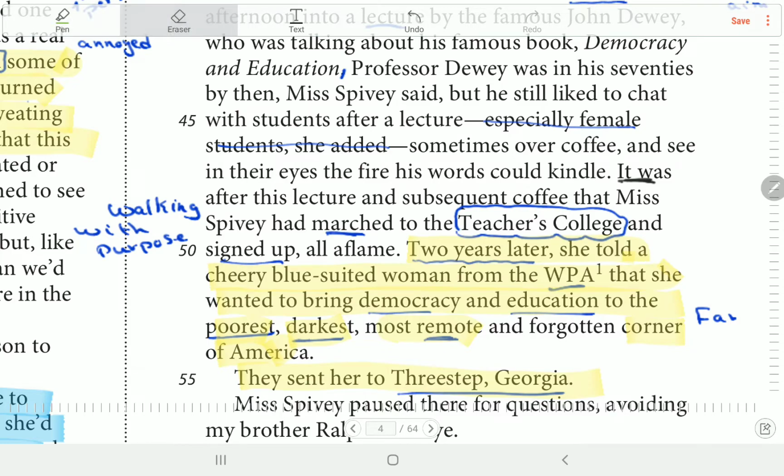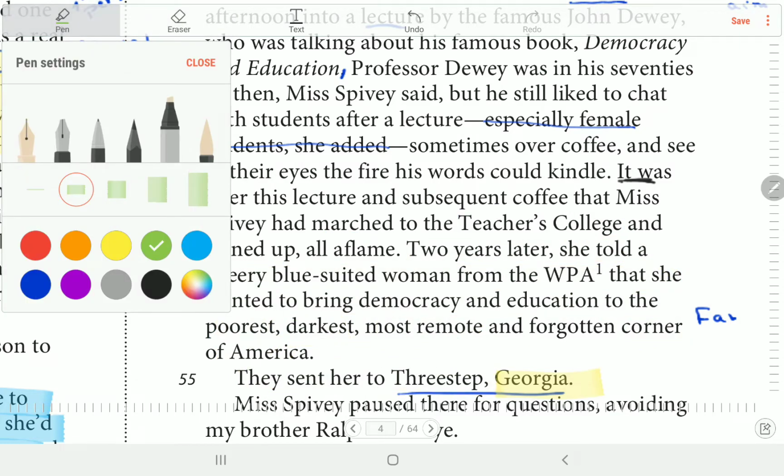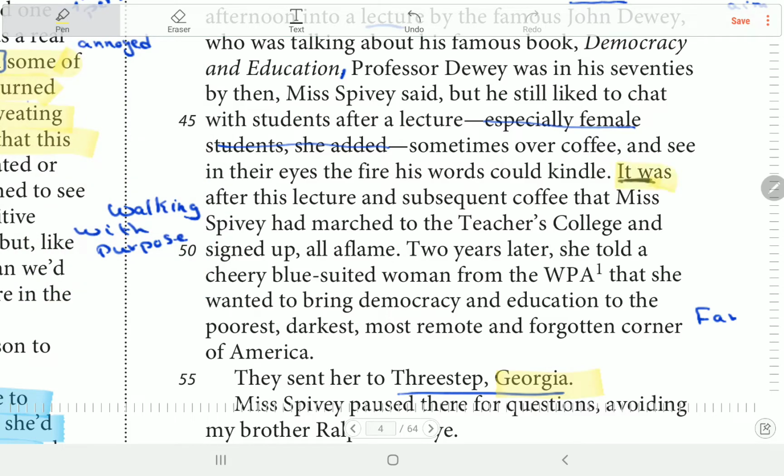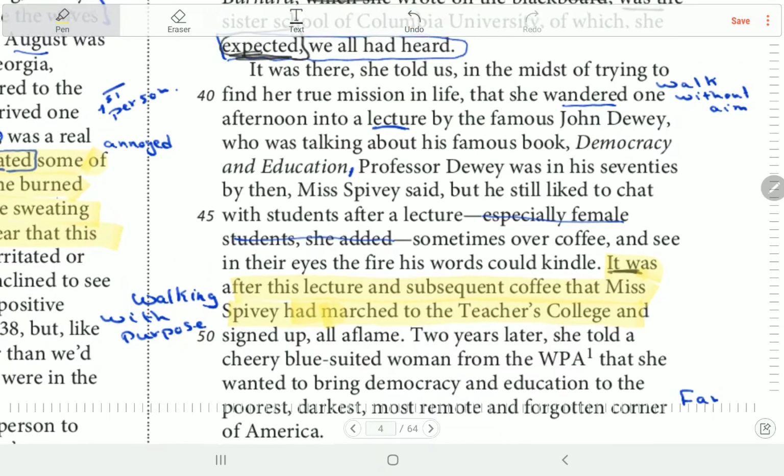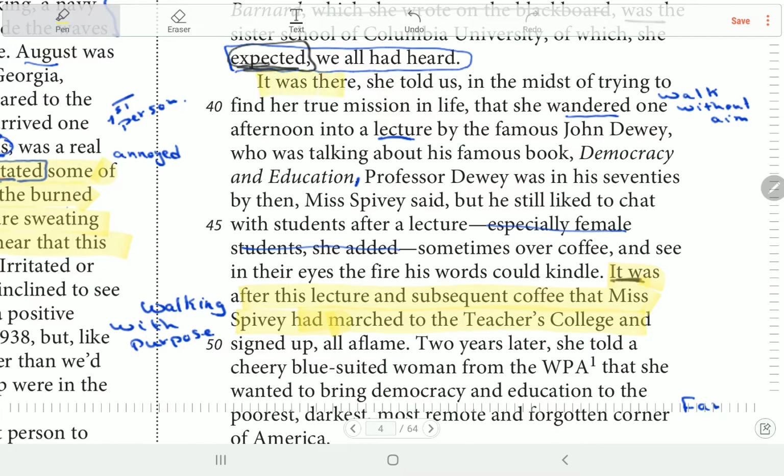Okay, تعال نشيل كل الهيصة دي كده. Okay, so it was after this lecture and subsequent coffee that Miss Peavy had marshaled to the teachers' college. لا في حتة قبلها احنا ما قريناهاش اللي هي wondered. I'm sorry. So it was there she told us in the midst of trying to find her own mission in life that she wandered one afternoon into a lecture of the famous Miss Dewey.